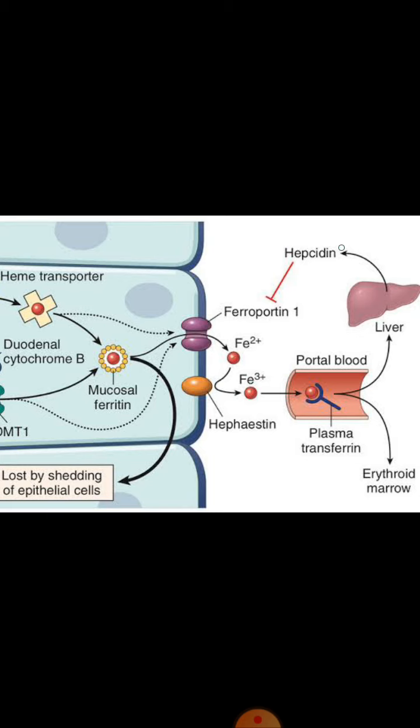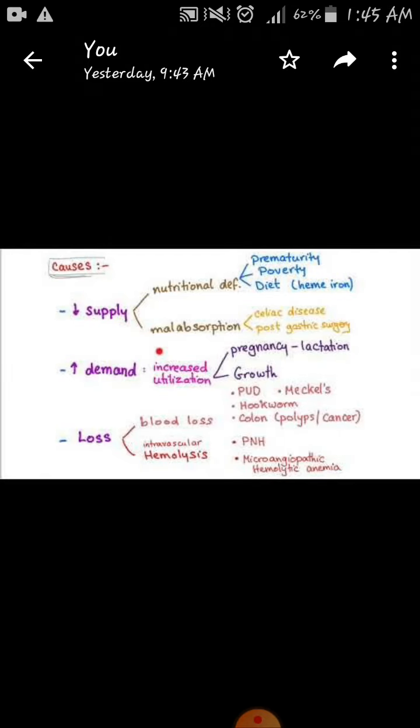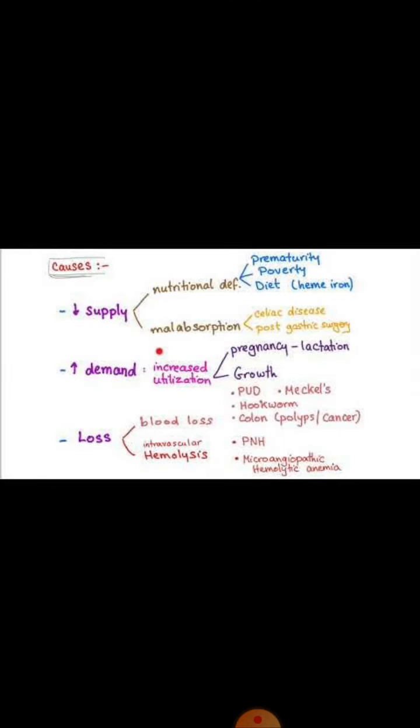So in this way, this hepcidin is controlling the level of iron in our blood. Now, what are the causes of iron deficiency anemia? Mainly, iron deficiency anemia occurs due to four causes. Number one, either there is decrease in the intake of iron, or there is decrease in the absorption of iron, or there is increase in the demand of iron, or there is increase in the loss of iron.